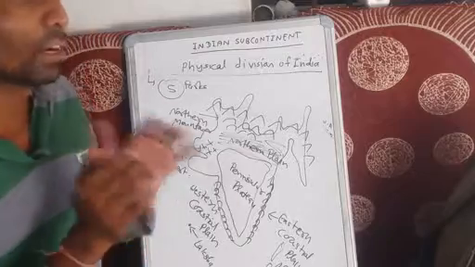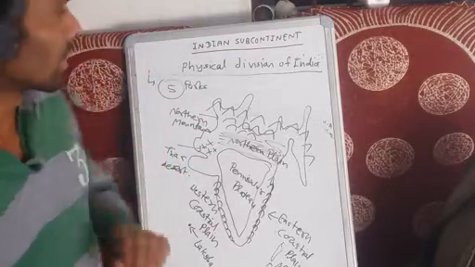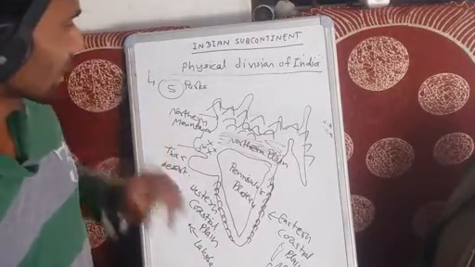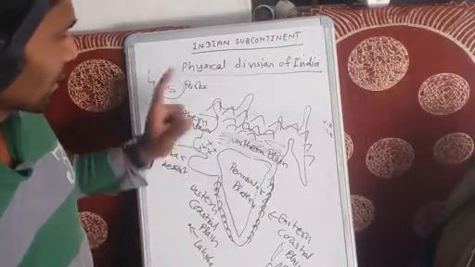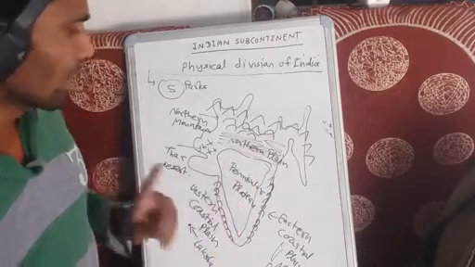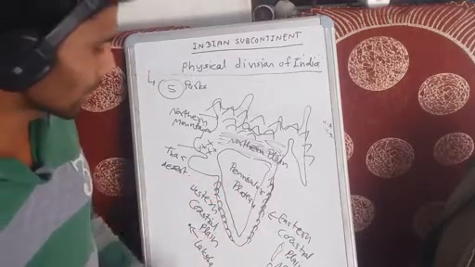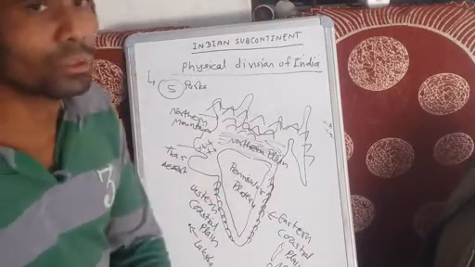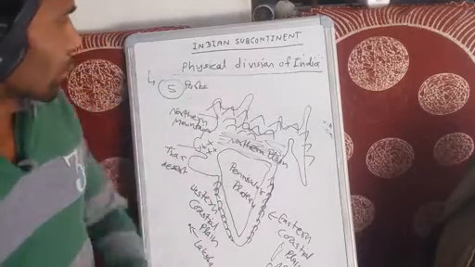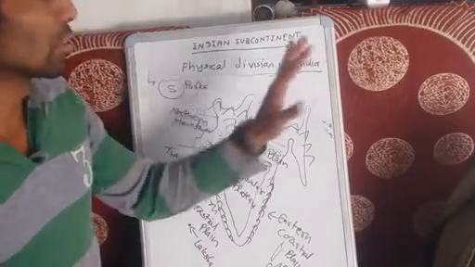So, physical division of India. India divides naturally into 5 parts. First one is northern mountain, second one is northern plain, third one is peninsular plateau, and fourth one is eastern coastal plain and western coastal plain, and the last one is island and desert. Okay, so this is the important concept of physical division of India.